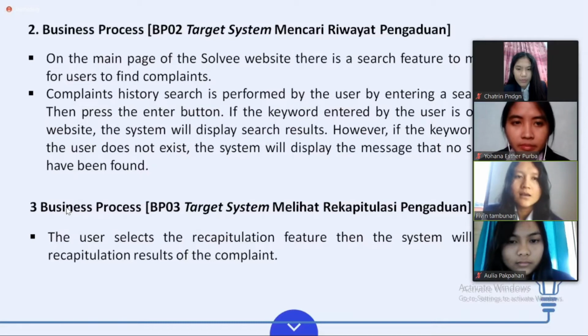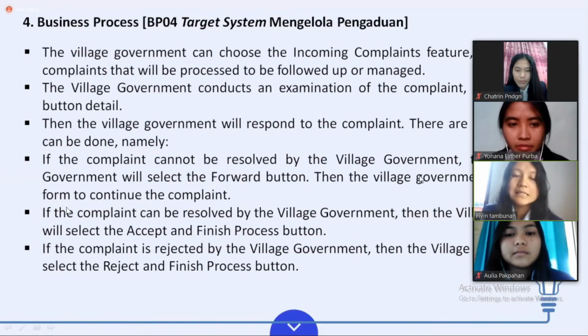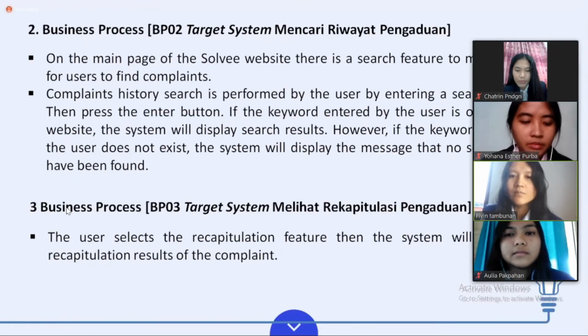The second is business process target system mencari riwayat pengaduan. On the main page of the Solvee website, there is a search feature for user to find complaints. Complaints history search is performed by the user by entering a search keyword, then press the enter button. If the keyword entered by the user is on the Solvee website, the system will display search result. However, if the keyword entered by the user doesn't exist, the system will display the message that no search result